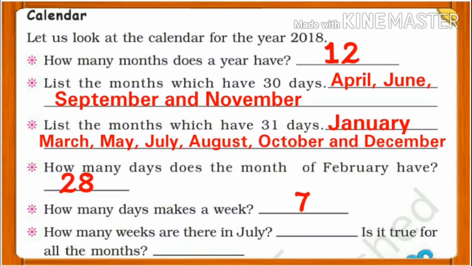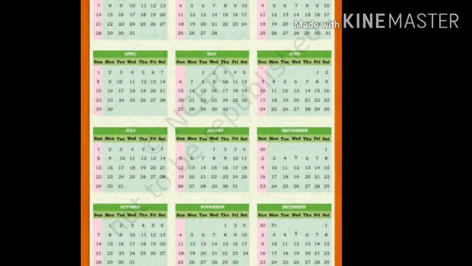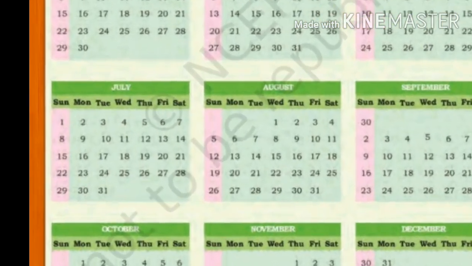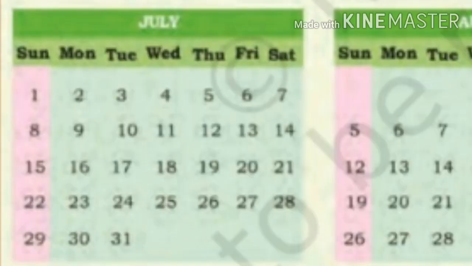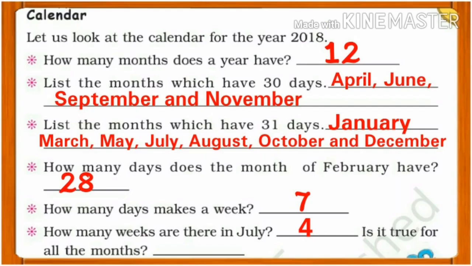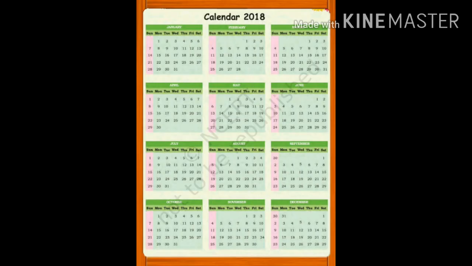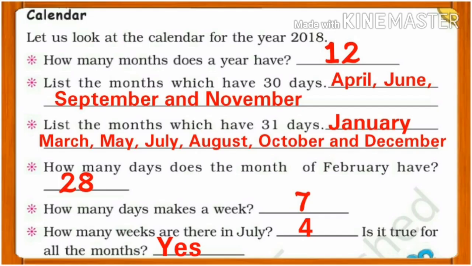Next, how many weeks are there in July? See the calendar again. In the month of July, you will find out total 4 weeks are there. So, answer is 4. Is it true for all the months? See the calendar carefully. You will find out that yes, it is true for all the months.